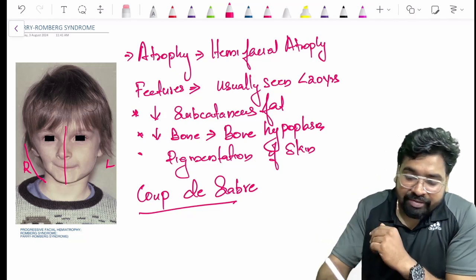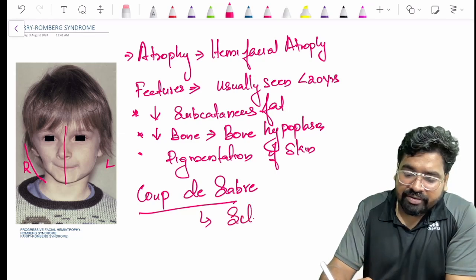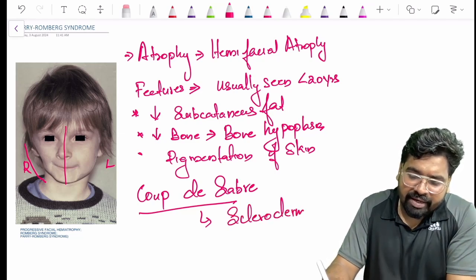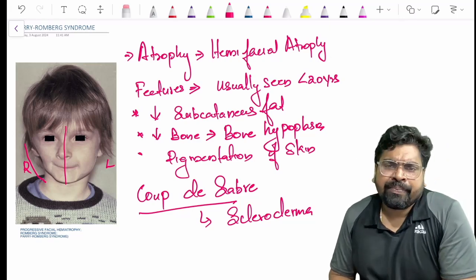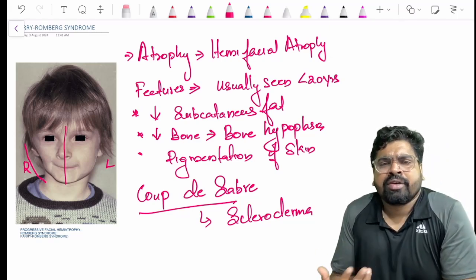This Coupe de Sabre is seen in one other condition also, that is called scleroderma. Scleroderma is another condition where you can see this Coupe de Sabre. So it is not only in Parry-Romberg, but in scleroderma also.